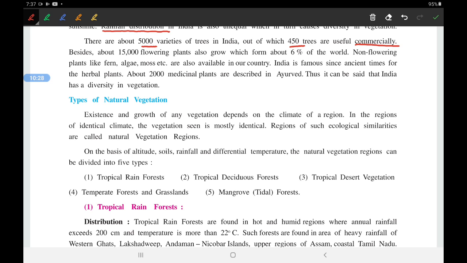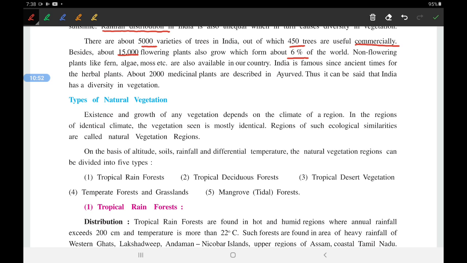Besides, 15,000 flowering plants are grown in India, which forms about 6% of the world's total. You can just imagine the number of flowering plants available in the whole world. The 15,000 available in India form just 6% of the world, which is a very great number too.